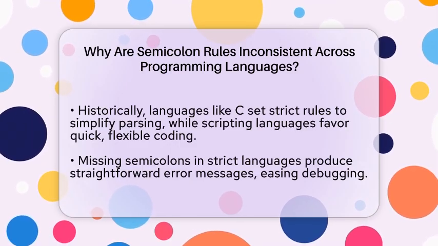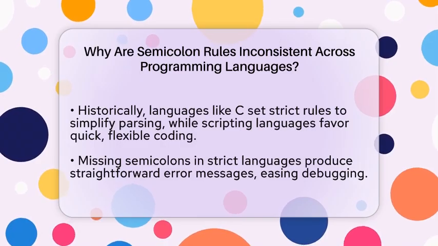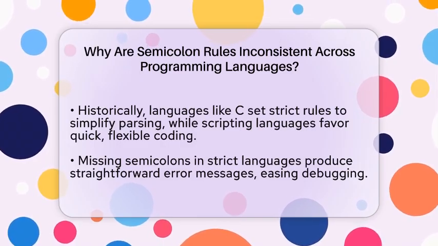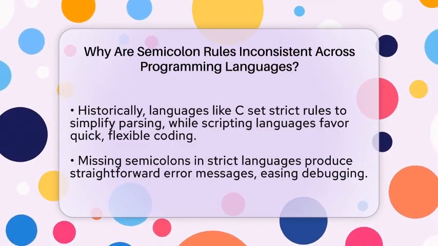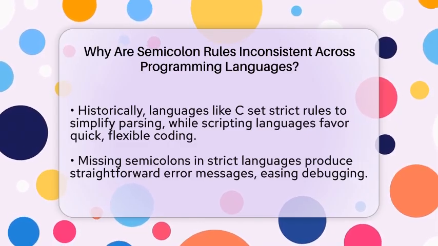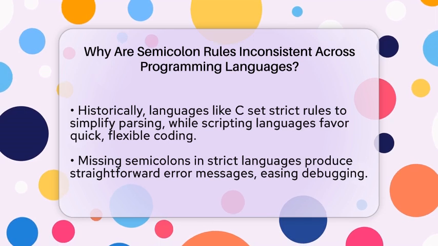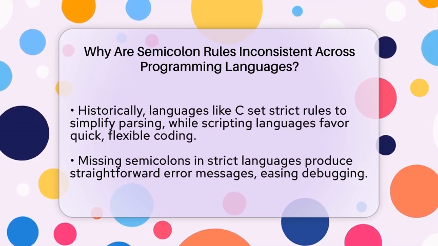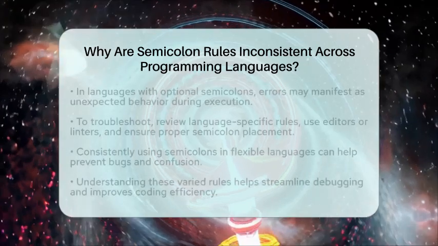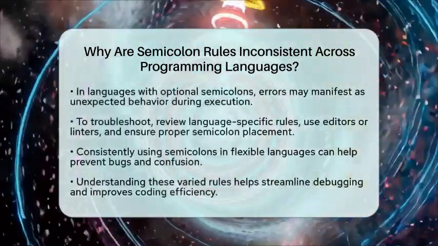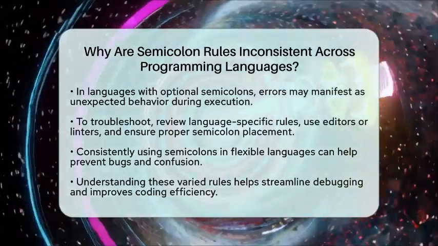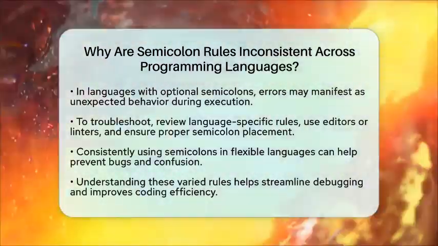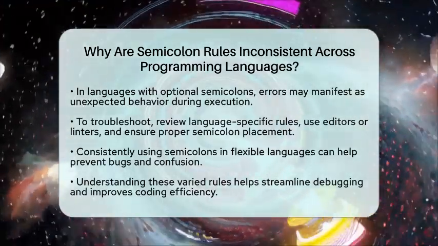When it comes to fixing syntax errors related to missing semicolons, understanding these rules is key. In languages that require semicolons, missing one usually causes a clear error message, making it easier to fix. In languages with optional semicolons, errors can be more subtle, such as unexpected behavior or bugs that only show up during execution. To troubleshoot, always check the language's rules for semicolon use.